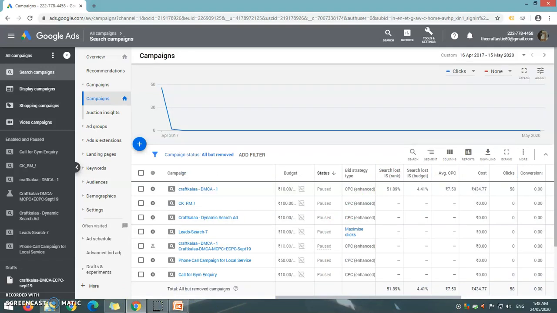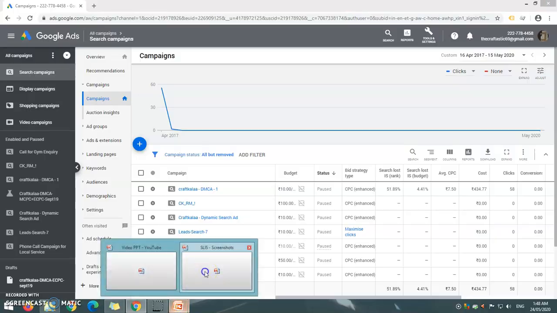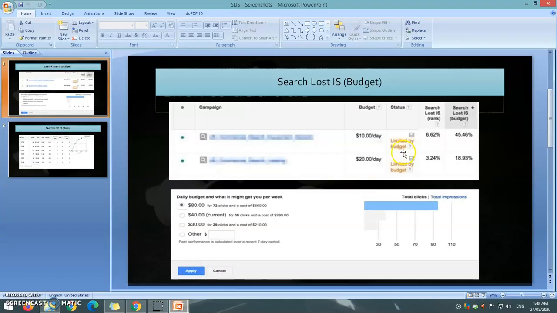Now when you see a campaign whose search lost impression share budget metric percentage is high, and you have decided to push for more spend, the question is how much daily budget you should increase. To get an idea about how much daily budget you should increase, click on the icon next to the limited budget in the status column.